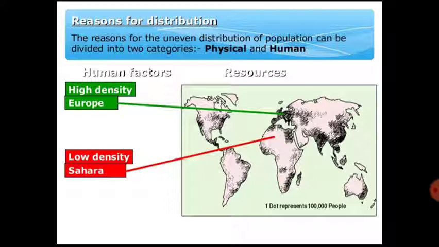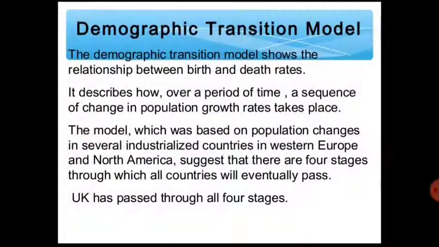Because all the natural resources as well as man-made resources are favorable and rich in Europe, and exactly the opposite in the Sahara area. So that's why the maximum population is situated in Europe, and we can observe the least population density in the Sahara.